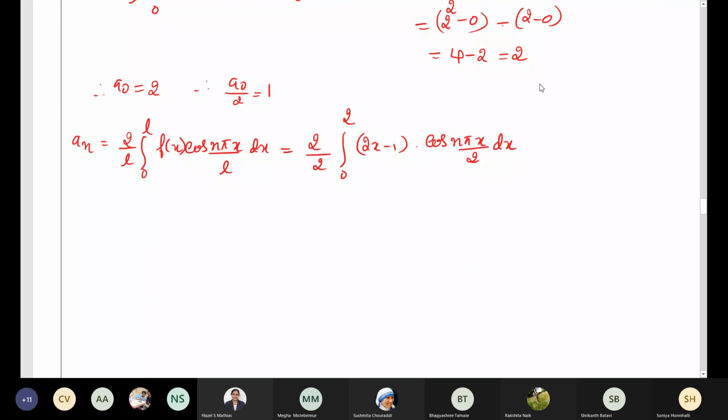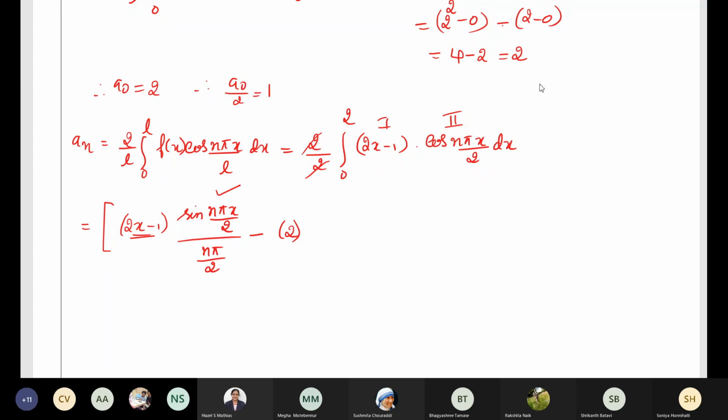Let us apply Bernoulli's rule in order to find the integral of the product of two functions. Here the 2 cancels. First term, that is 2x minus 1, keep it as it is. Integrate the second term. Integration of cos is sine: sine n pi x by 2 divided by the constant term n pi by 2. Minus, differentiate 2x minus 1. The differentiation of 2x is 2, and differentiation of minus 1 is 0.